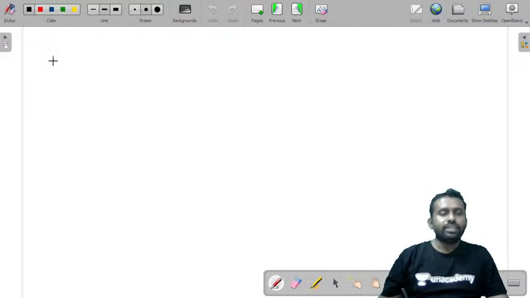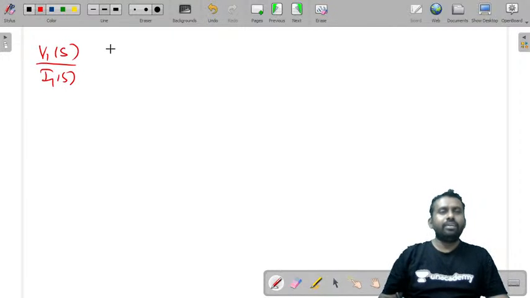So let's write all these. I'll directly write what they were. It was V1 of S by I1 of S and V2 of S by I2 of S, the driving point functions.